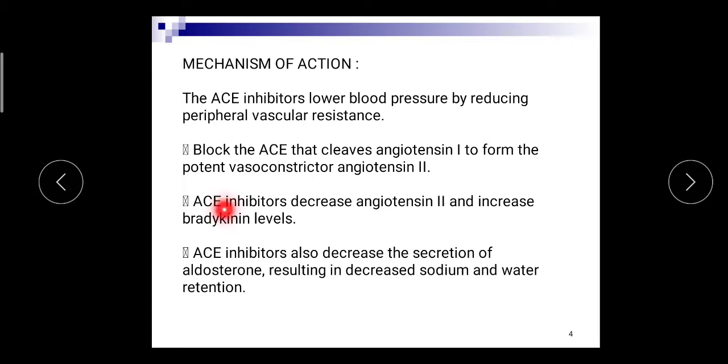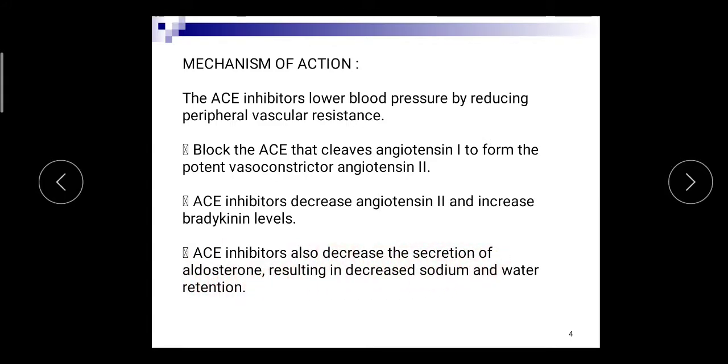ACE inhibitors decrease angiotensin 2 and increase bradykinin levels. Bradykinin causes vasodilation, and it also reduces the blood pressure. ACE inhibitors also decrease the secretion of aldosterone.